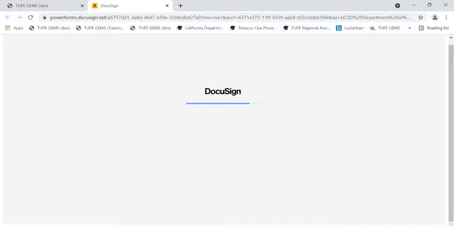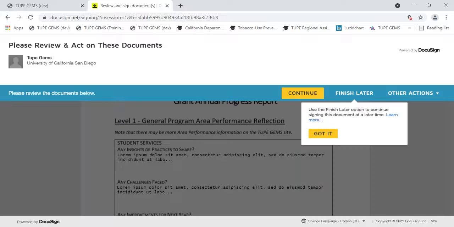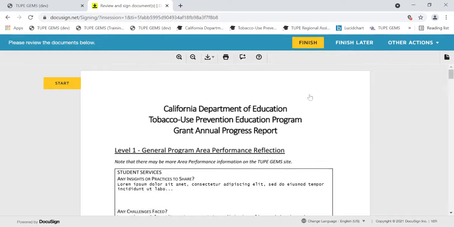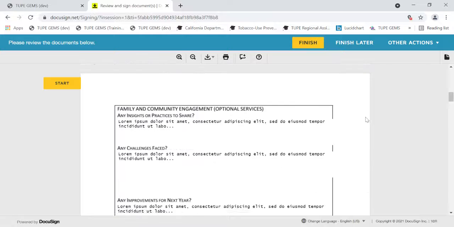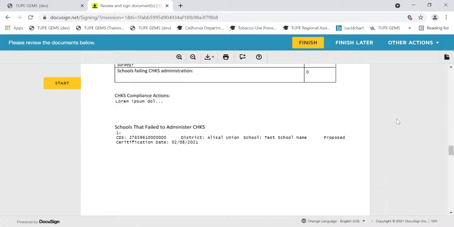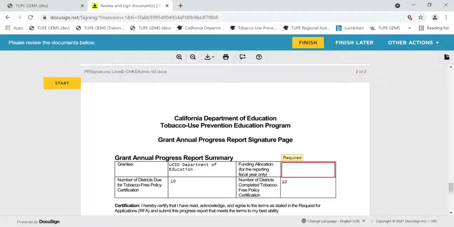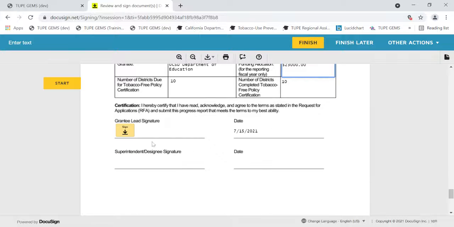Once you click on Begin Signing, you will be redirected to DocuSign to review the progress report that was completed and also to enter the funding allocation amount for the reporting fiscal year. The user will also need to enter or click on Sign to enter their signature.